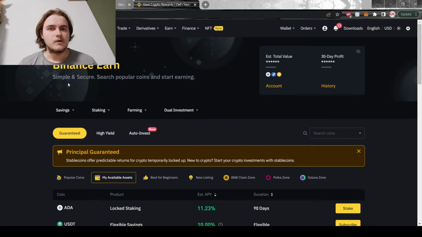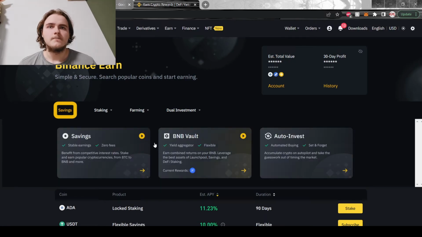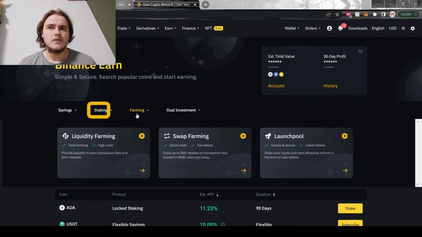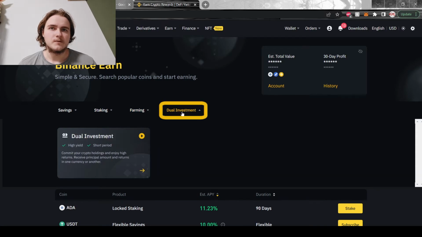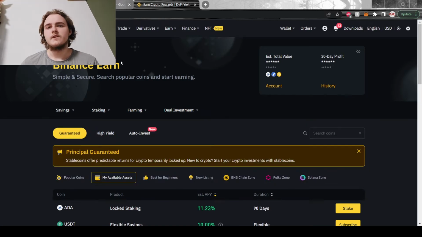There are 4 types of Binance Earn products, which are savings, as you can see right here, staking, farming, and dual investment. Binance Earn products such as savings or staking are very similar to a traditional savings bank account, where you can put in a certain amount of cryptocurrency and over time, depending on whether you're locking it in or if it's flexible savings, you will gain interest on it.